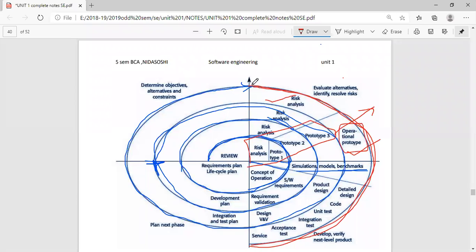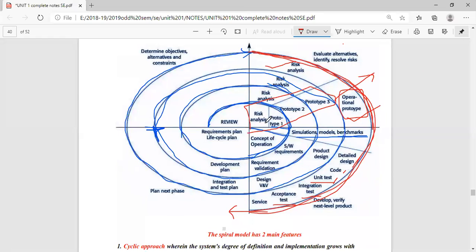In this last loop, the operational prototype will be developed, and then we go for detailed designing, coding, and unit testing. In unit testing, we test unit-wise, then we integrate the software and do integration testing. Then finally we see whether the system is ready to be installed or not, and then the sensor, which has COVID detection, will come to the market.